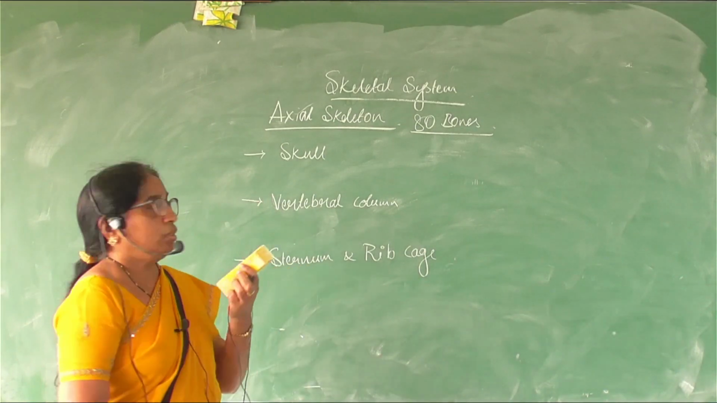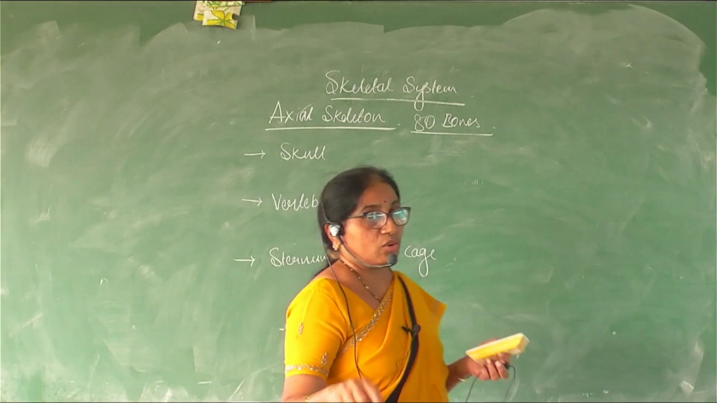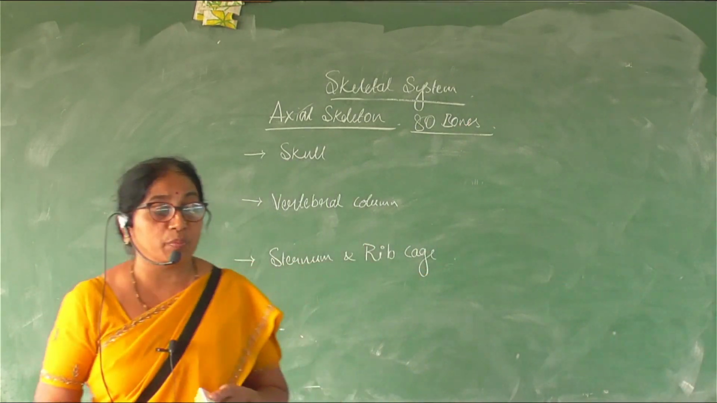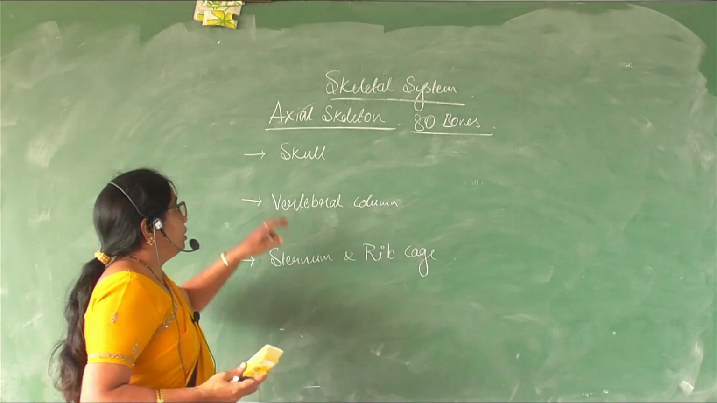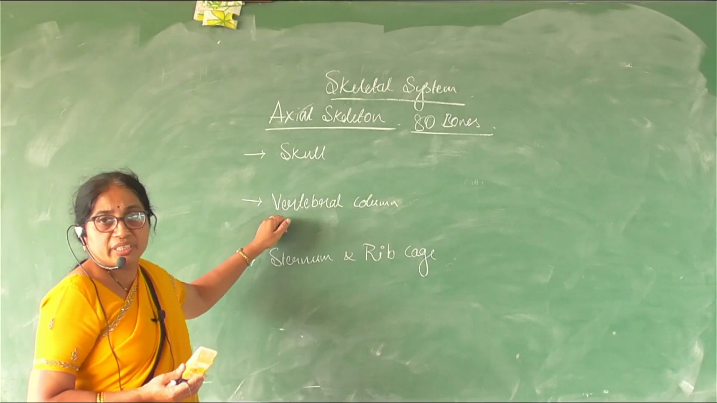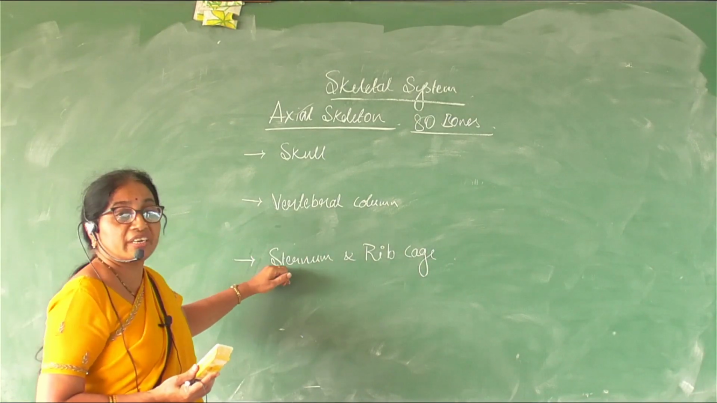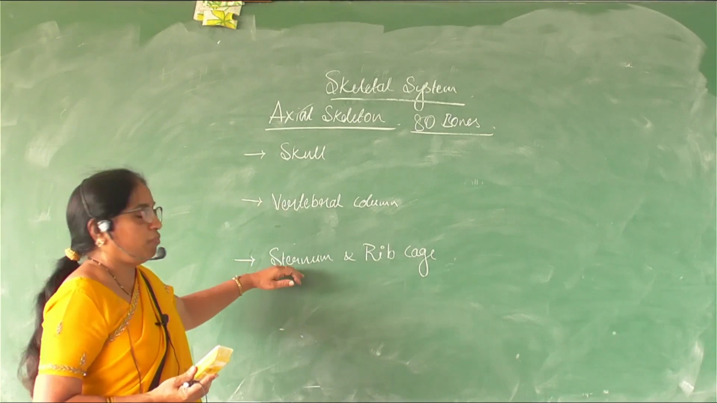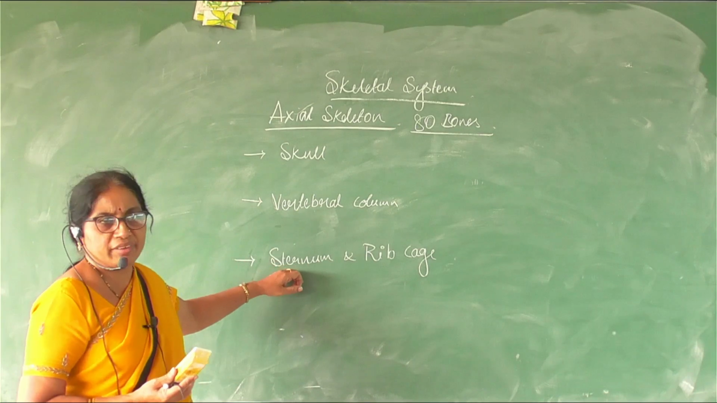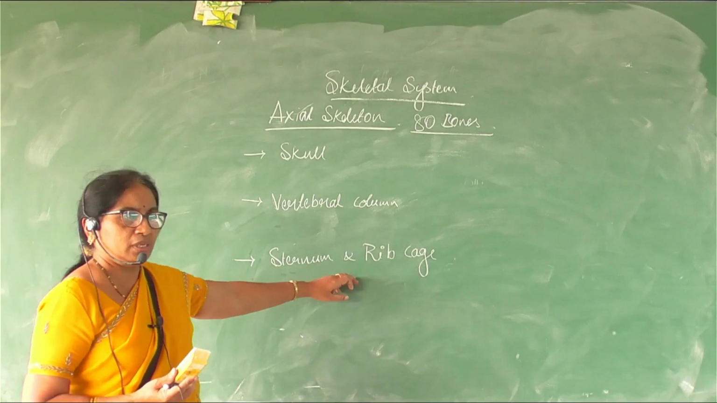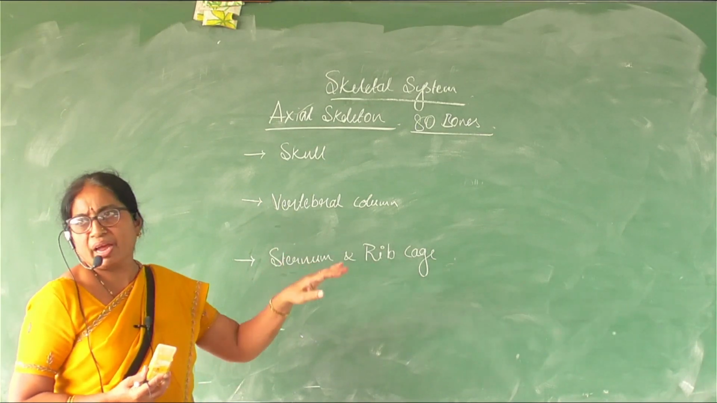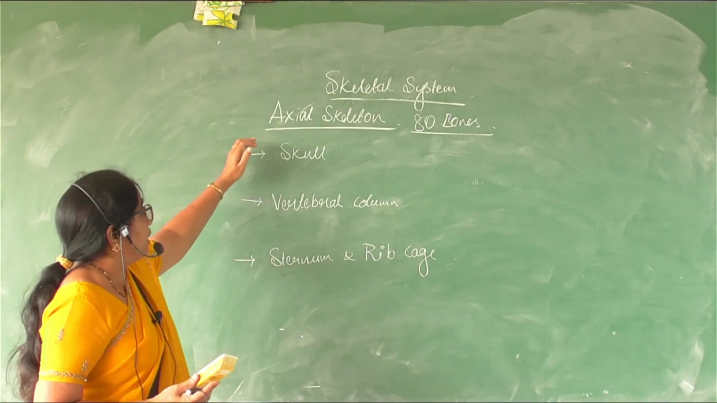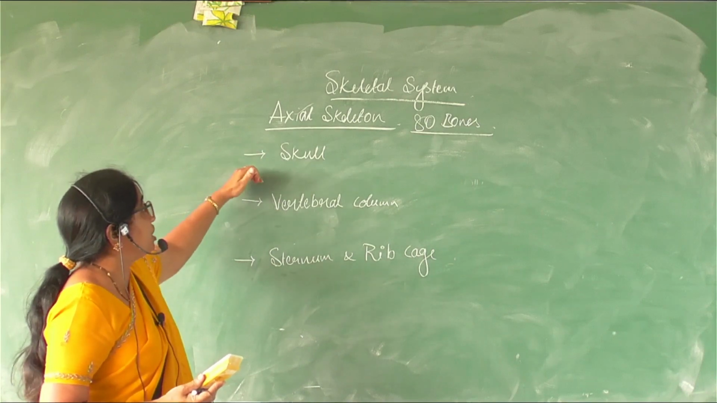So the axial skeleton comprises the upper portion, that is the anterior portion, which comprises the skull, then the vertebral column, that is the backbone, and the sternum and rib cage. The sternum is the flat bone on the thoracic cavity, and the ribs attach the vertebral column and the sternum, right? So these are the parts of the axial skeleton.